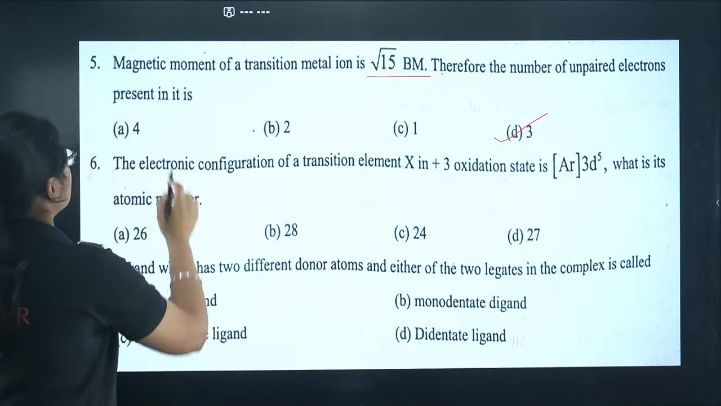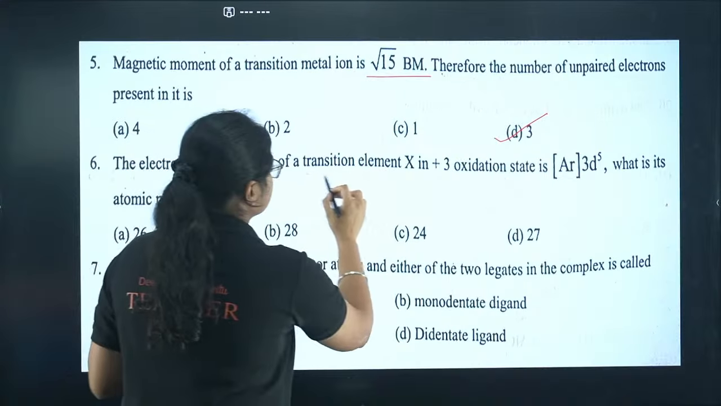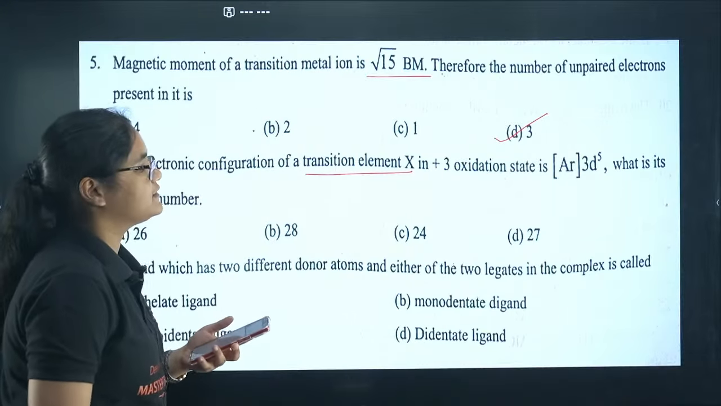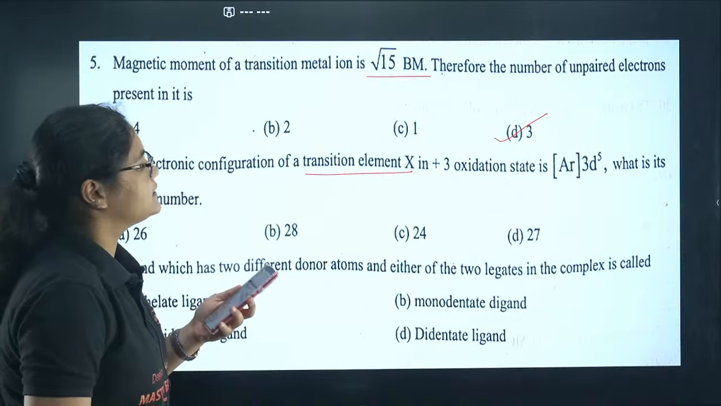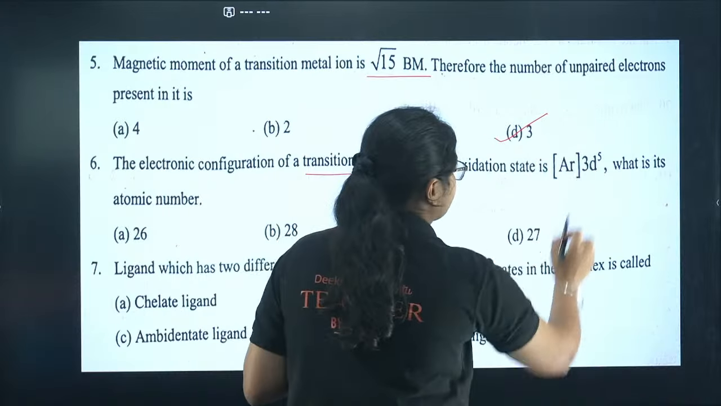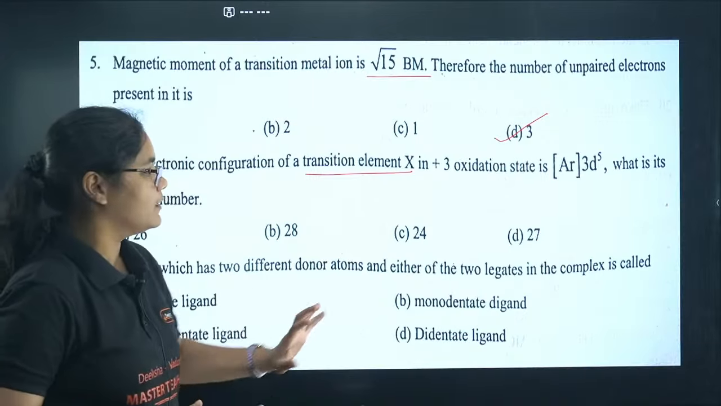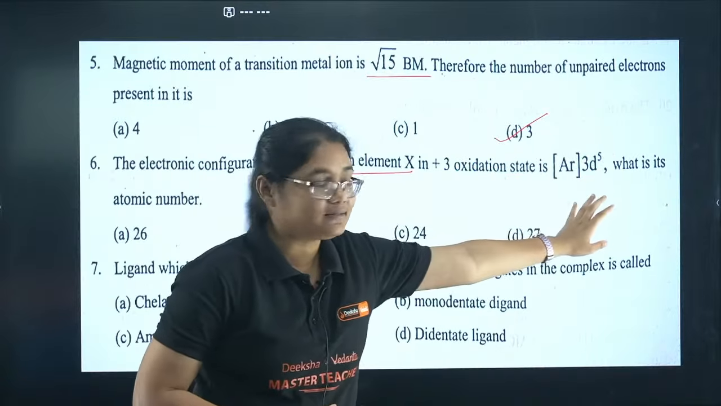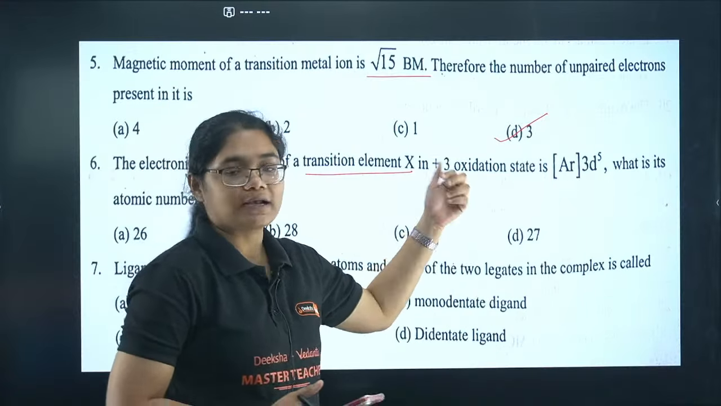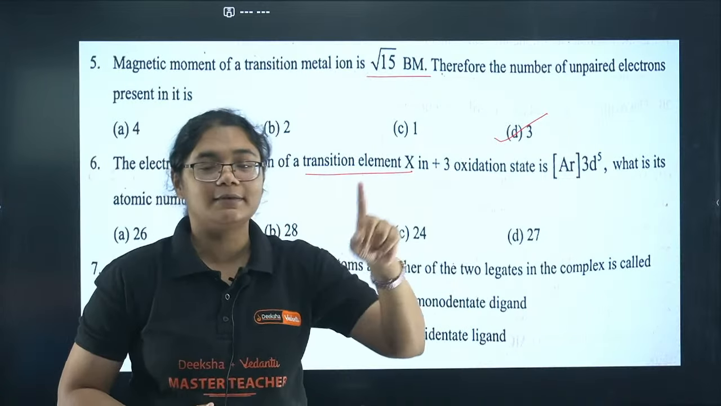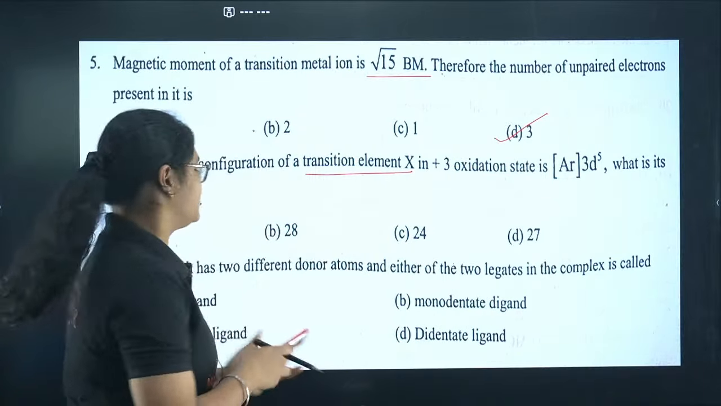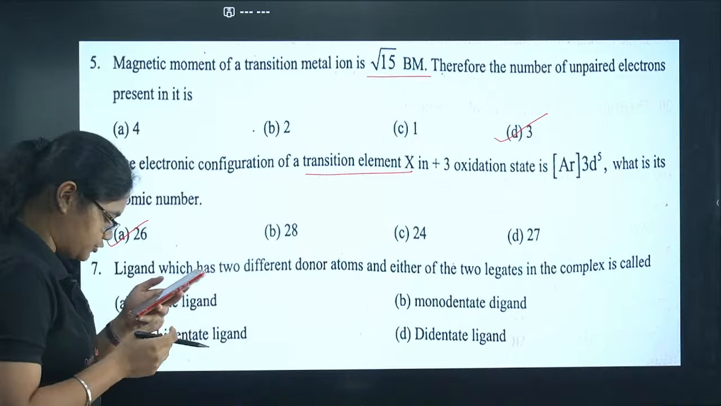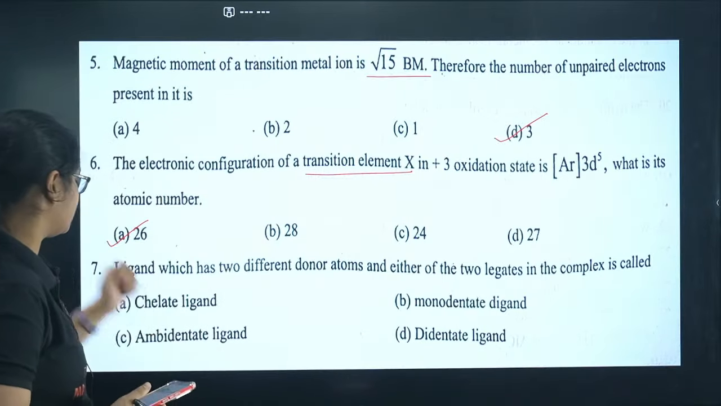Yeah, that is correct. Next, sixth one, the electronic configuration of a transition element in +3 oxidation state is argon 3d5. What is its atomic number? So if you see, argon is having 18 electrons, 18 plus 5, 23, and then +3 oxidation state means 3 electrons are lost. So 23 plus 3 is 26. So 26 will be the atomic number, which is option number A. Yes, Pranavi is absolutely correct.